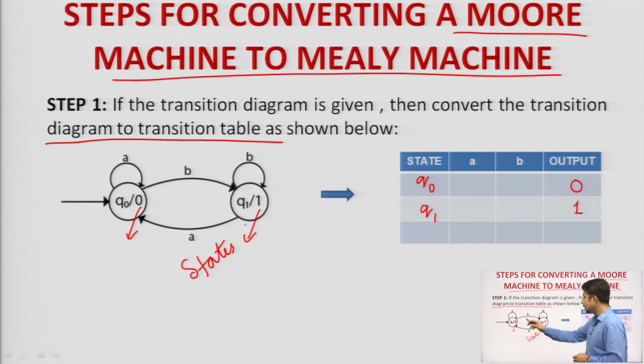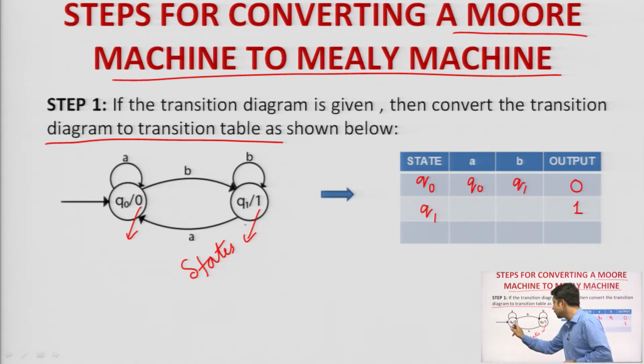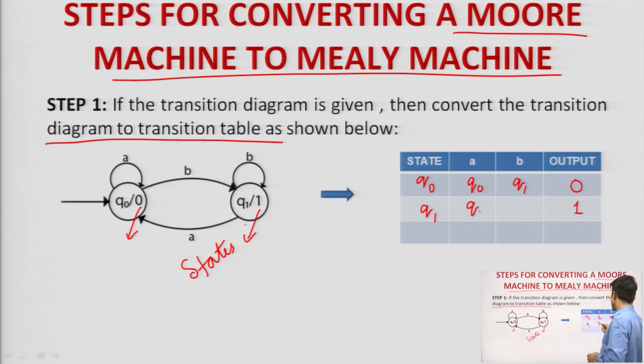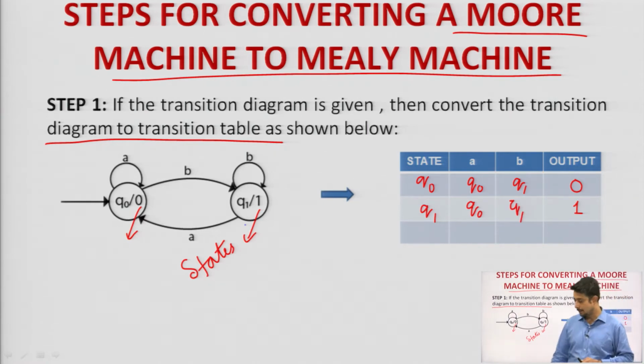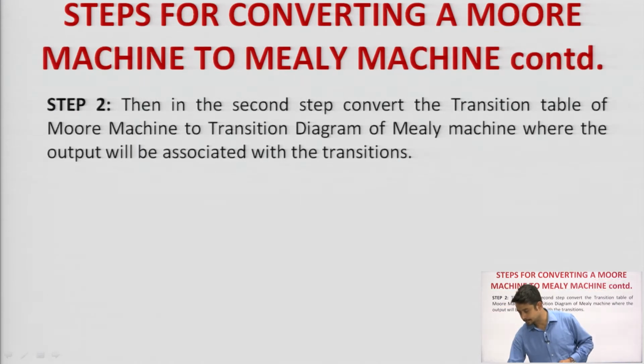Next comes what? q0 on seeing A, where does it go? It goes to itself, so you can write it down as q0. q0 on seeing B, where does it go? It goes to q1. q1 on seeing A, where does it go? q0. And q1 on seeing B, where does it come back? q1. So, this is the transition table. This is how you need to operate the first step. Clear? Next goes the second step.